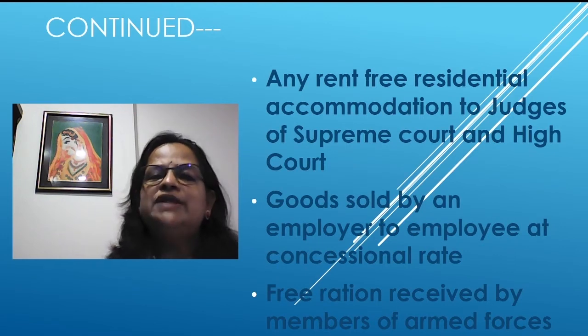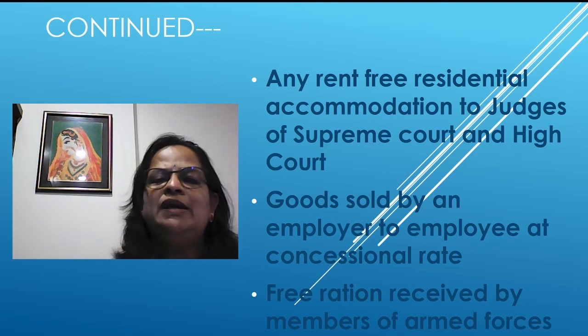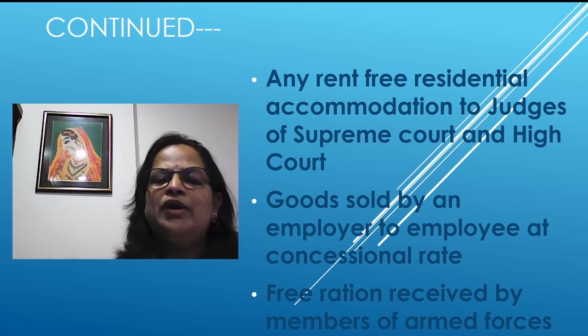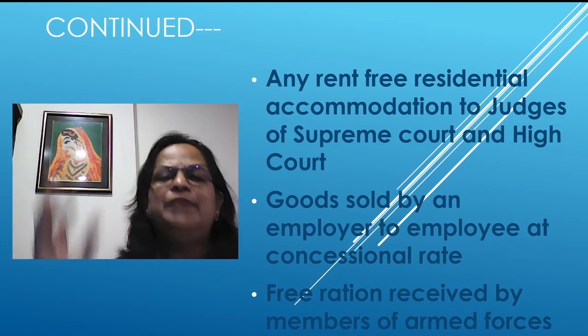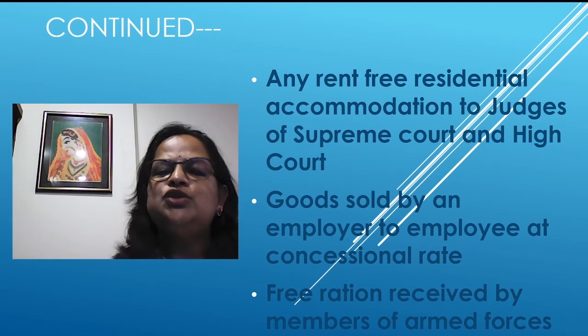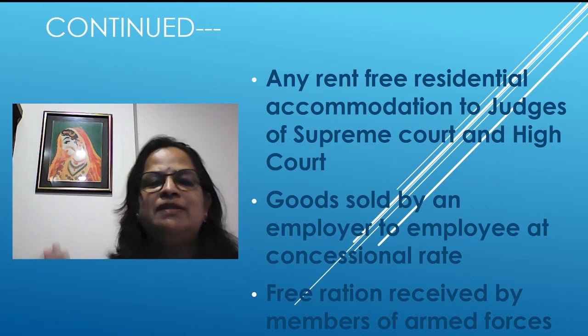So now next is any rent-free residential accommodation given to judges of Supreme Court and High Court. This we have seen in allowances also. So rent-free accommodation, judges of Supreme Court and High Court will get completely exempted. Now goods sold by an employer to employee at concessional rate. Any company, see if it's an ITC company, their own products they may be selling it to their employees at a concessional rate. It will be completely tax-free, exempted.